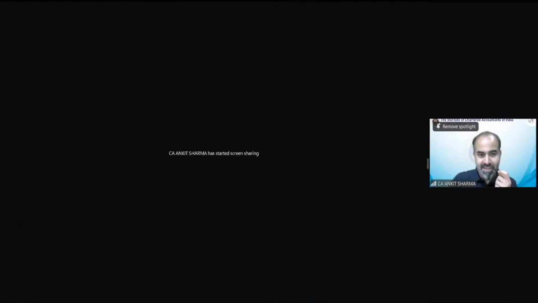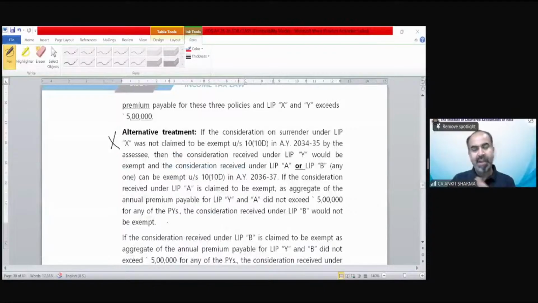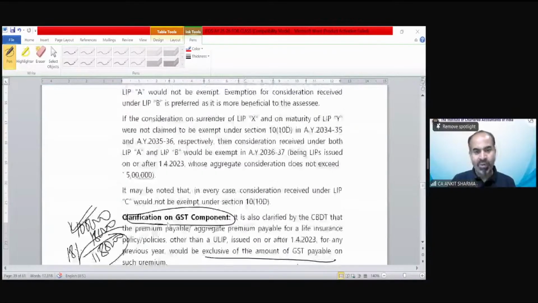Okay, moving on further. Now there is one last concept in this provision. So this has been done. The alternative treatment you can skip. No need to go through this.